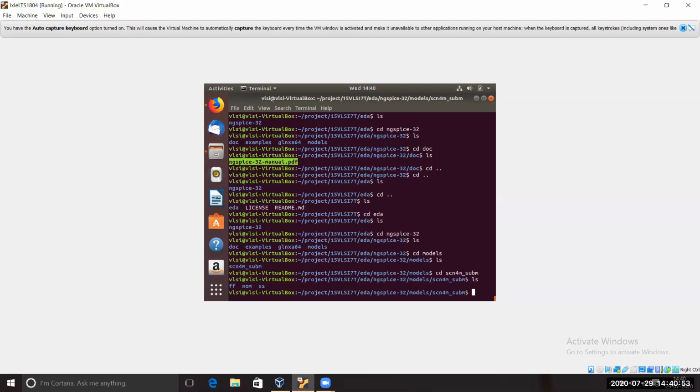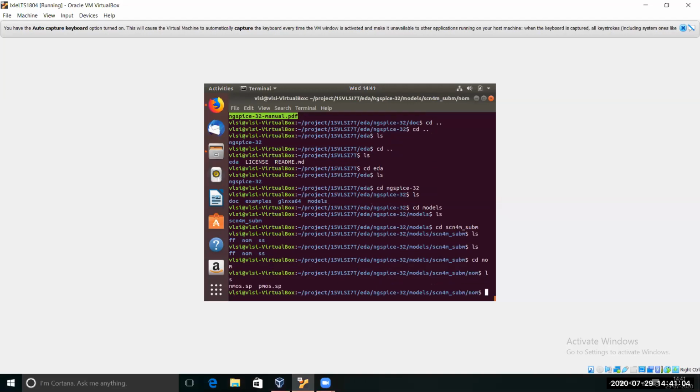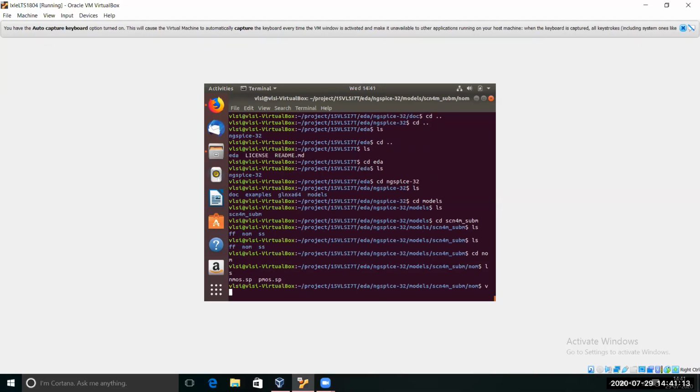If you go inside, cd norm, then do ls. Inside that, you find NMOS and PMOS. These have the values of the extracted parameters. The parameter values are all in there. Do vim NMOS.sp.